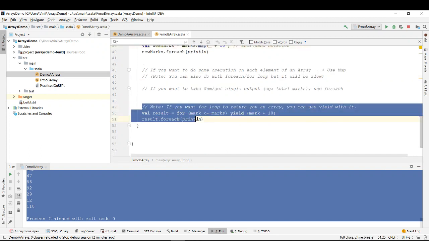So there is also an option that is available. I'm just showing you because you asked whether map will return you an array. The for can also return you an array, but you have to use the yield with it. But it is not a fast way of doing it, it is a very slow way of doing, right? So any questions so far? Any questions in this?